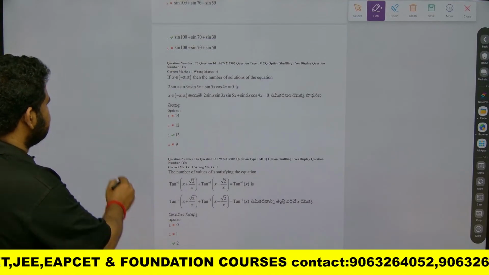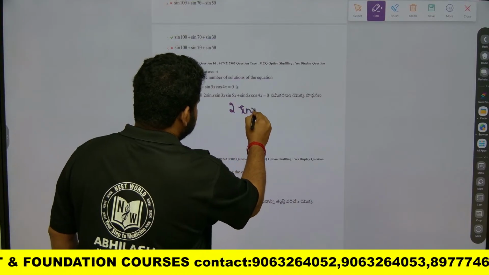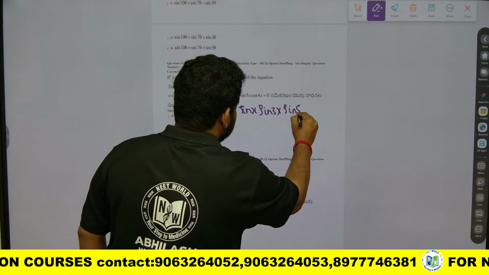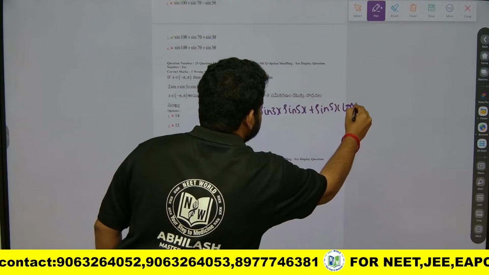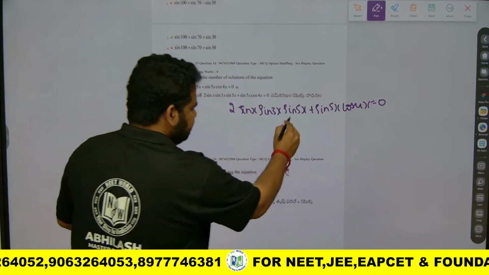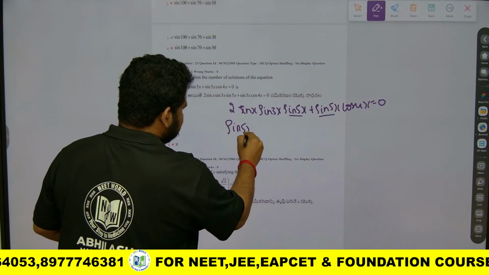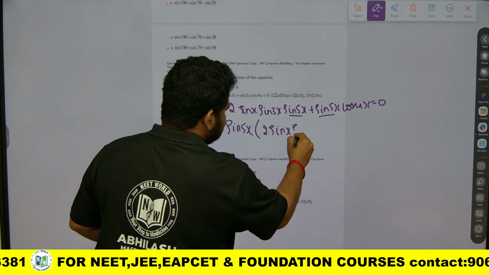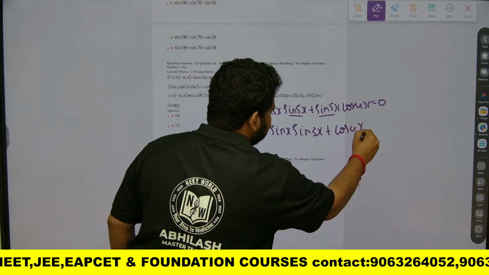The equation they have given is 2 sin x sin 3x sin 5x plus sin 5x cos 4x is equal to 0. As you can see here, sin 5x is common. If I take sin 5x common, I will get 2 times sin x sin 3x plus cos 4x.